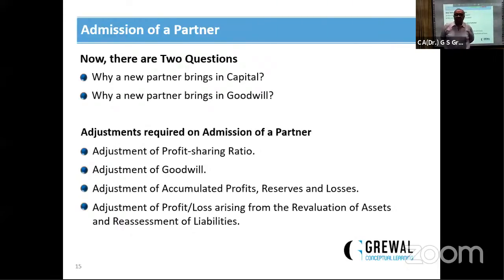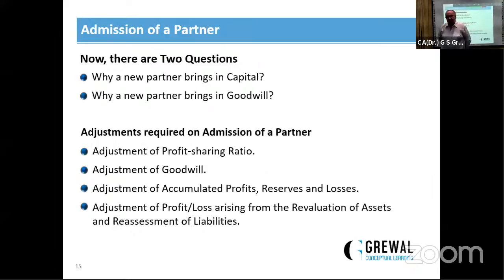यहाँ adjustment of profit sharing ratio में you have to calculate the sacrificing ratio and sometimes the new ratios. And when the question is silent, it is presumed that the existing partners sacrifice their share in profit in their old profit sharing ratios. And sacrificing ratio means old share minus new share.